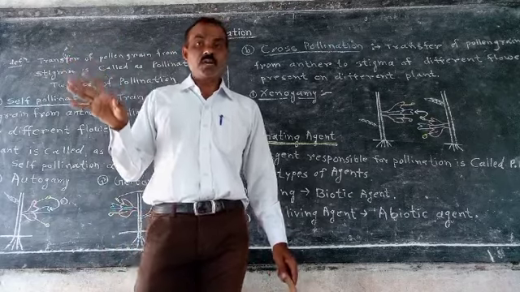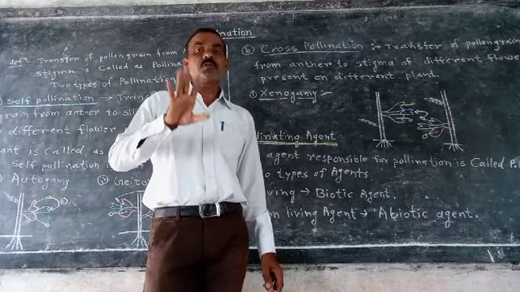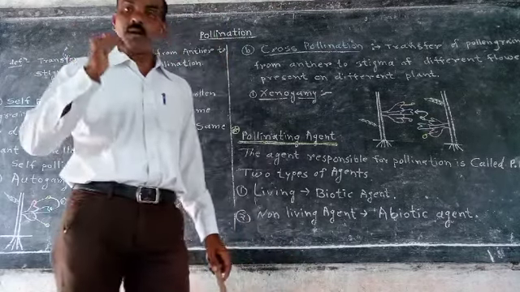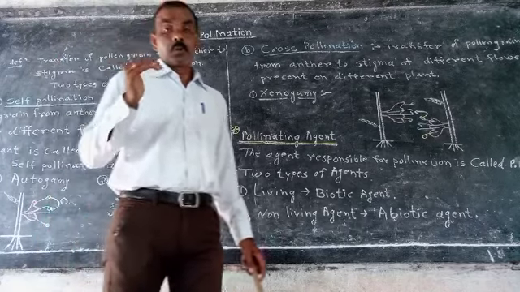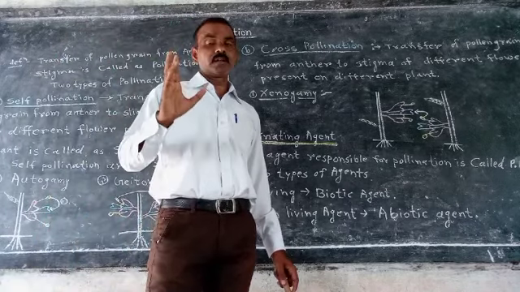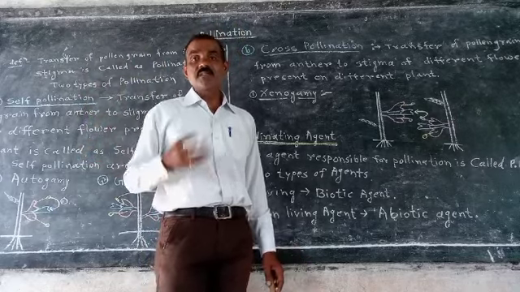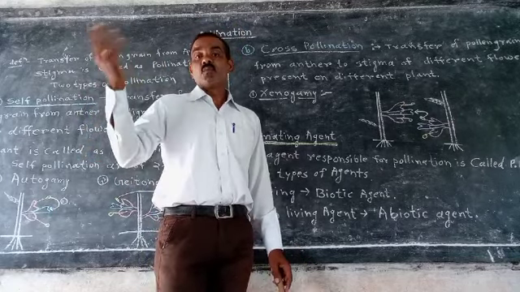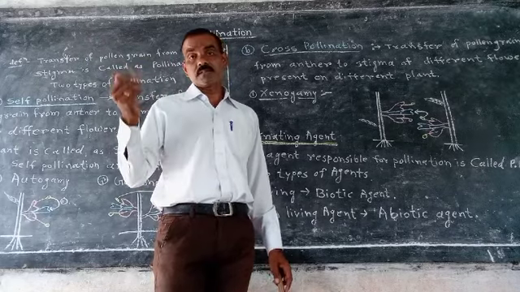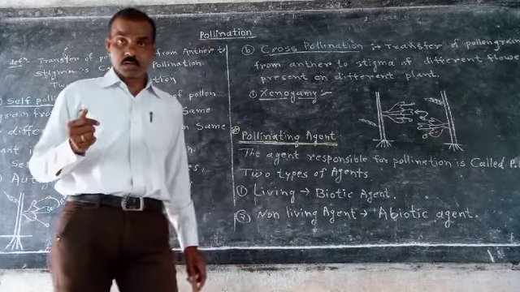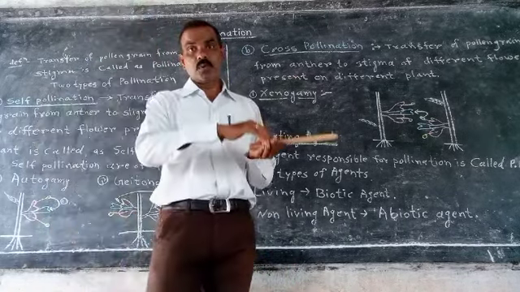It is non-motile, which means it cannot move on its own. For movement, pollen grain requires agents: non-living ones such as air and water, and living agents such as insects and birds.